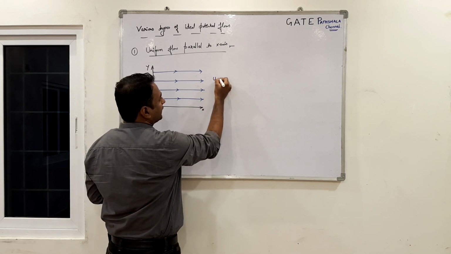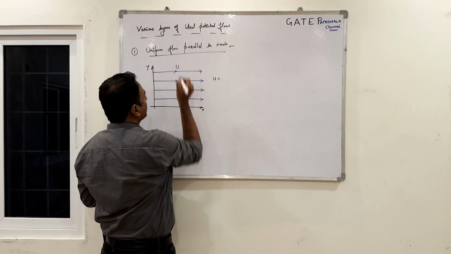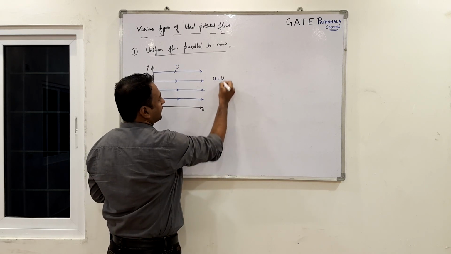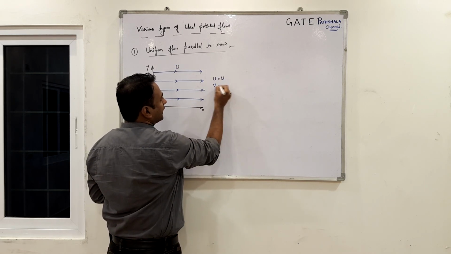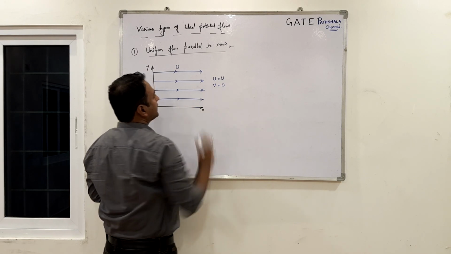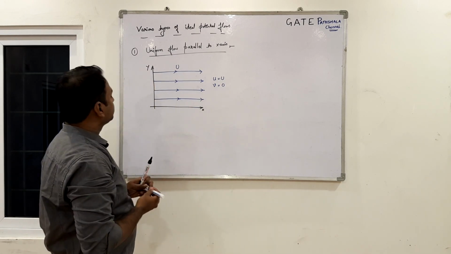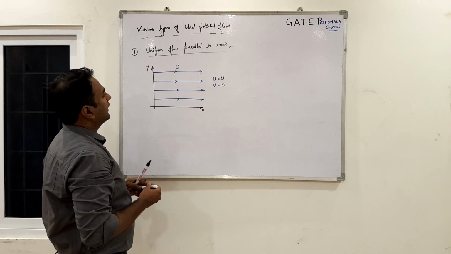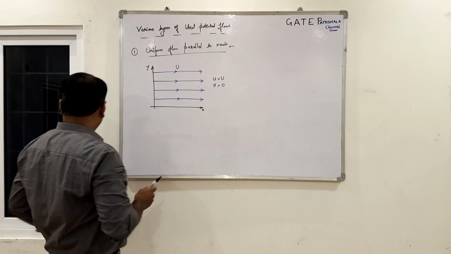So, we write u, let us say it is coming with a velocity capital U, and small v, that is the y component of the velocity, is 0. So, let us start formulating this flow.